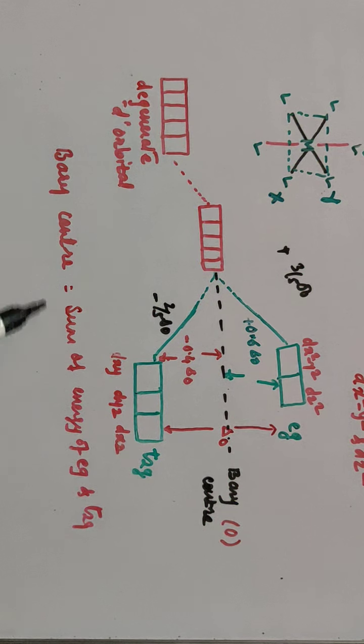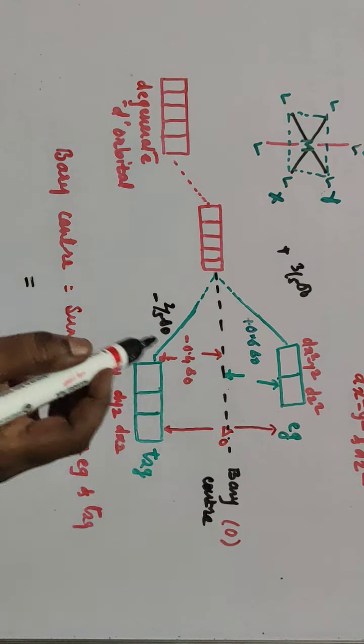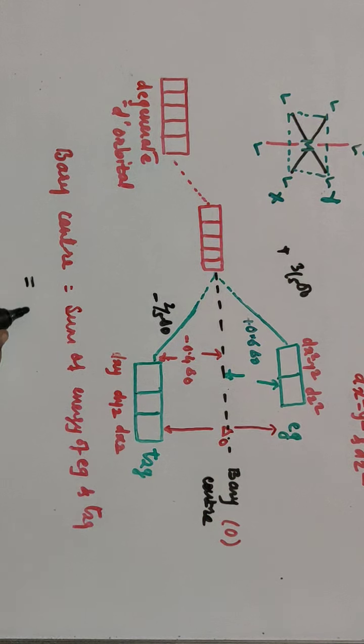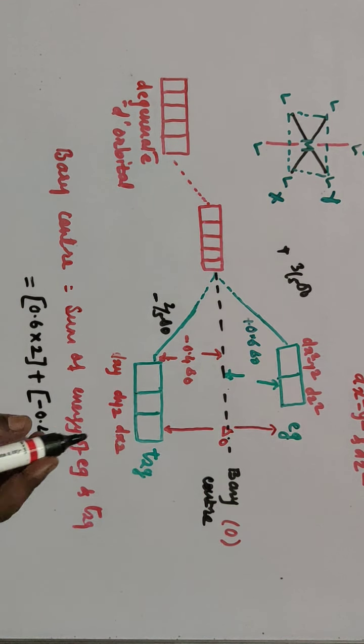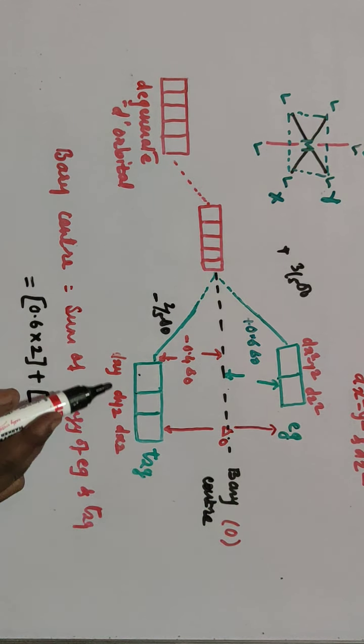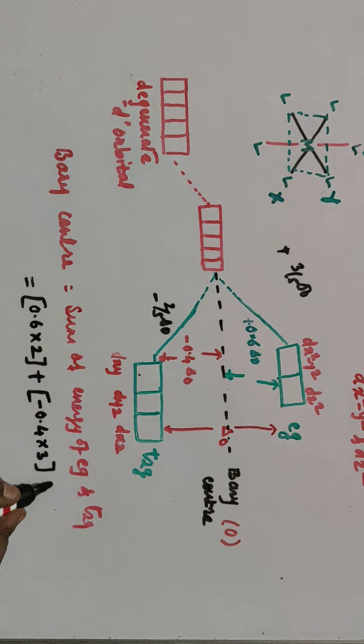The barycenter is the average energy, just the sum of the energy of Eg and T2g. Let us see. 0.6 Δ0, there are two orbitals, so it is 0.6, a plus quantity, into 2, and as it is a sum, it is plus, into bracket, minus 0.4, into 3 orbitals, dxy, dyz and dxz, into Δ0.